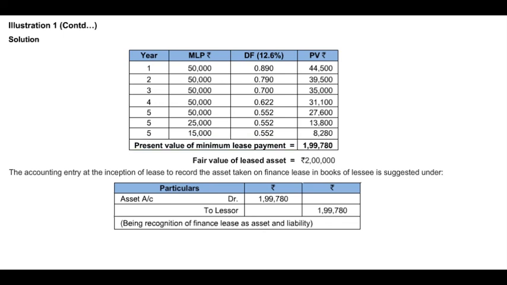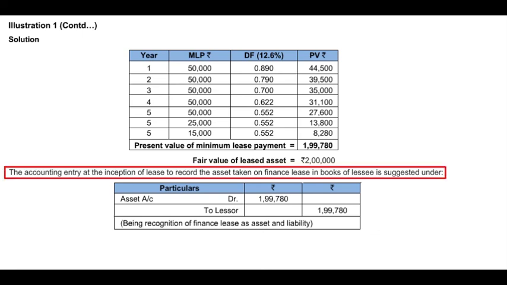Now once we get both the values, we have to consider the present value of minimum lease payment and the fair value of the asset. That means 1,99,780 or rupees 2 lakh, whichever is less, would be considered as the value of the asset. Now since 1,99,780 rupees is the least amount, we will record the asset at the same price, that is 1,99,780 rupees. Now since it is a finance lease, the entry will be passed in the books of lessee, debiting